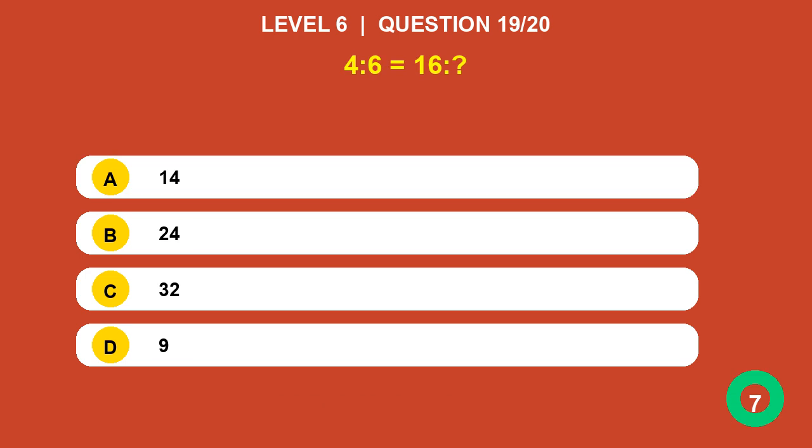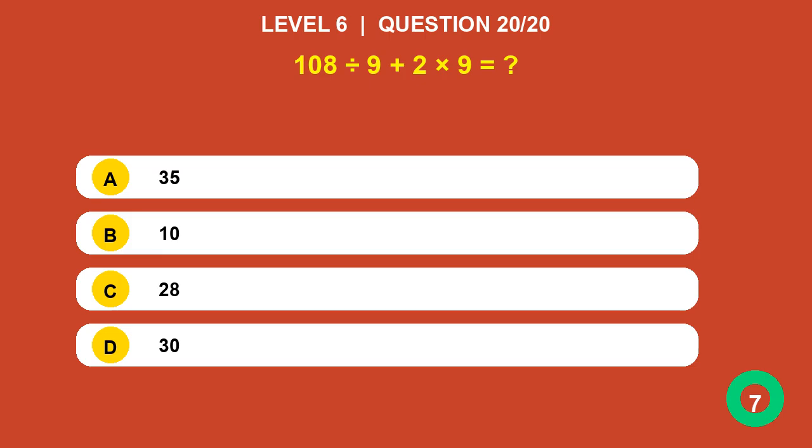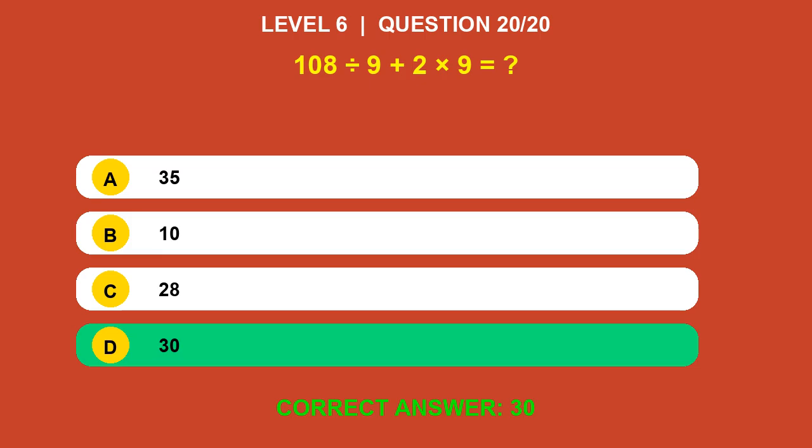4:6 equals 16? Answer is 24. 108 divided by 9 plus 2 times 9 equals? Answer is 30.